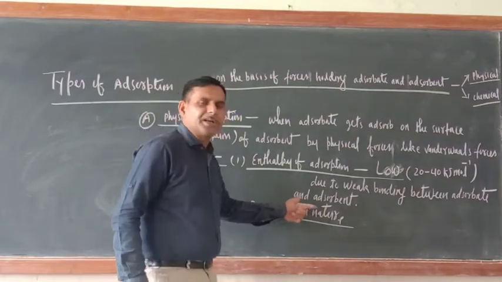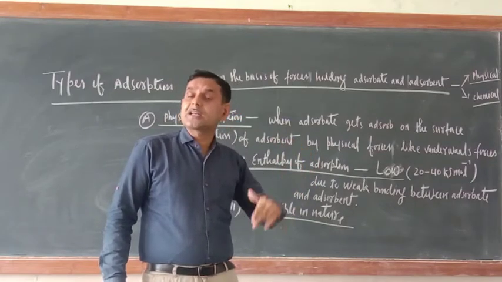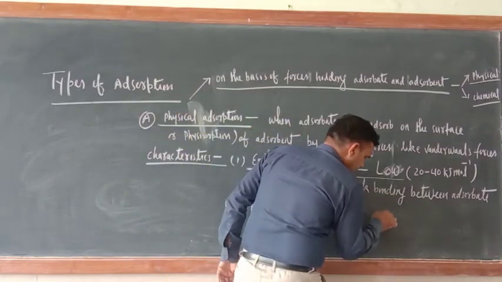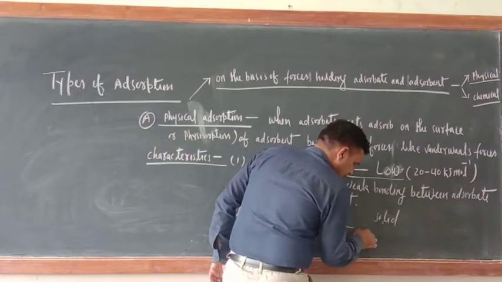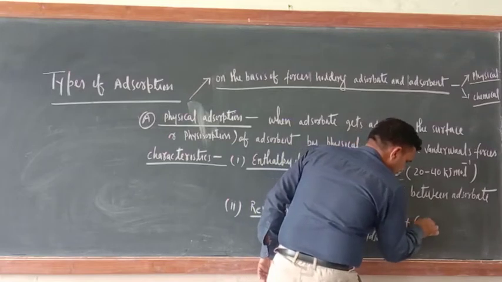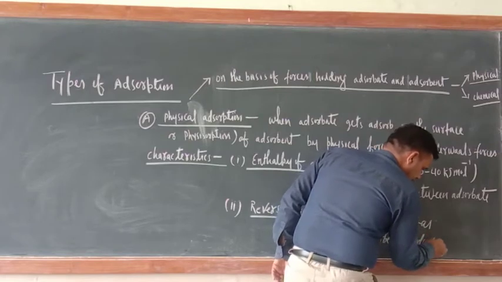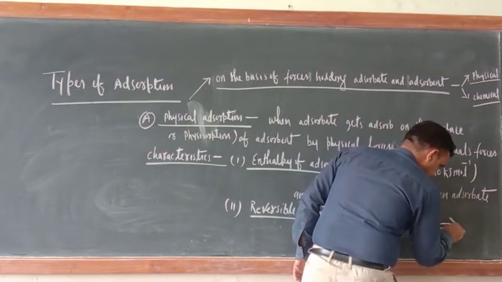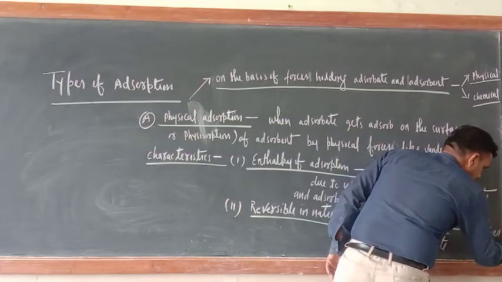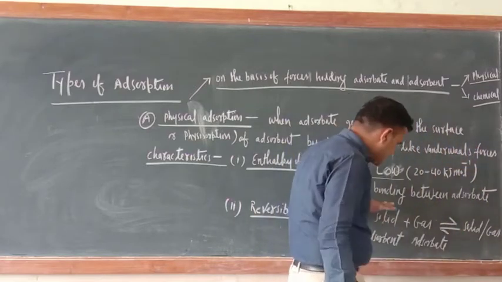The second characteristic is that it is reversible in nature. Always remember, physical adsorption is reversible in nature. You understand the meaning of reversible? Just see, suppose this is a solid, the adsorbent, and this is a gas, the adsorbate. Then solid plus gas gives adsorbed gas plus heat. This heat is only the enthalpy of adsorption. So this process is reversible.